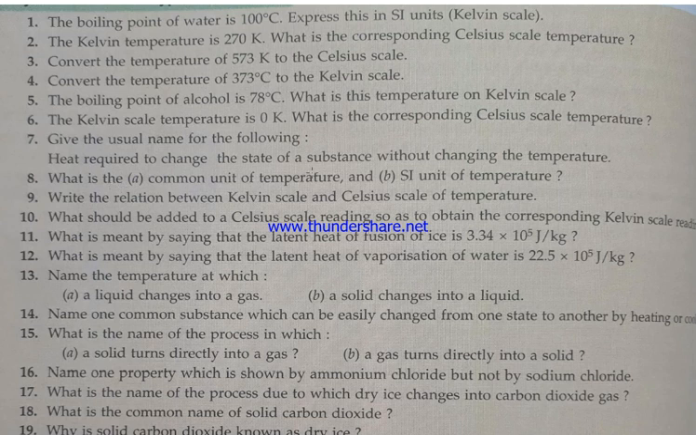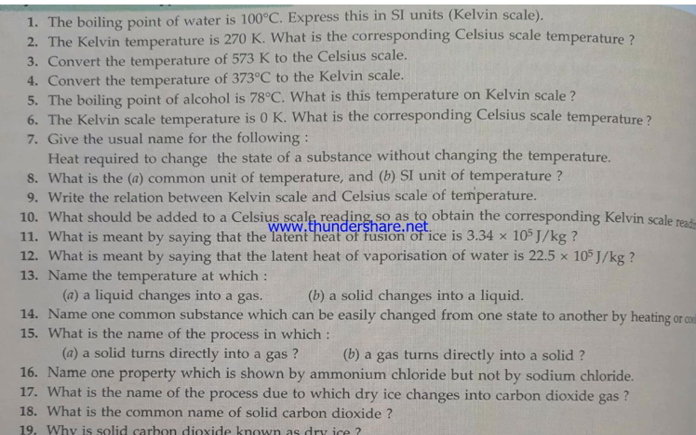What is the common unit of temperature? That is the degree Celsius. SI unit, Kelvin scale. Relation between Kelvin and degree Celsius: Kelvin is equal to degree Celsius plus 273. What should be added to the Celsius scale to obtain the Kelvin value? That is 273.